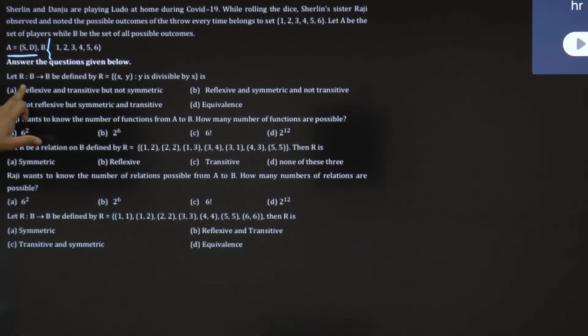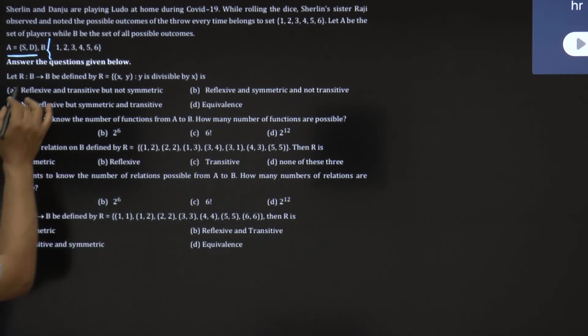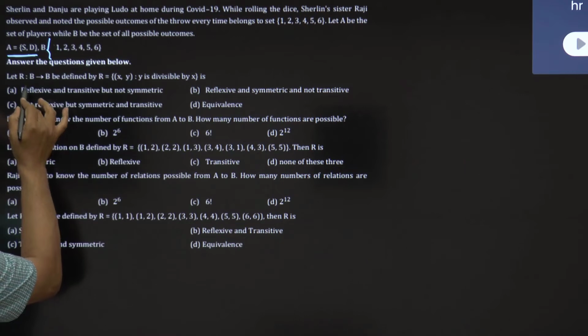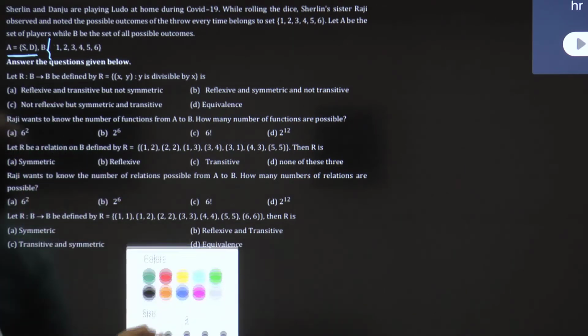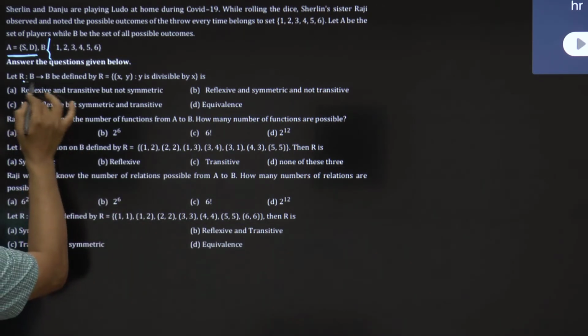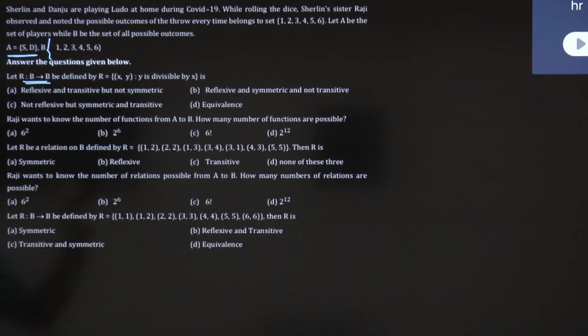The relation is defined from B to B. Oh, hold on. From B to B? How can it be B to B? It should be A to B. Okay, the relation is defined from B to B.